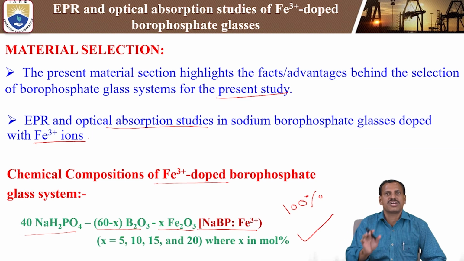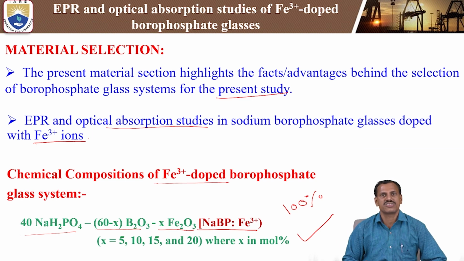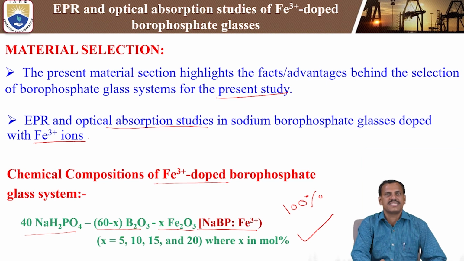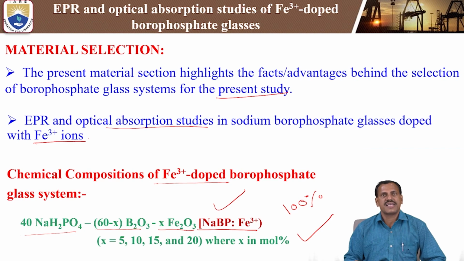We are choosing the optimized chemical glass composition. Optimized means the total should come to 100%. So 40, and 60 minus X, where X is varying. For X equal to 5, 60 minus X means 55. For 10, 60 minus 10 means 50. Like that we are choosing the chemical compositions. This is the optimized chemical composition of the iron 3 plus doped borophosphate glasses.